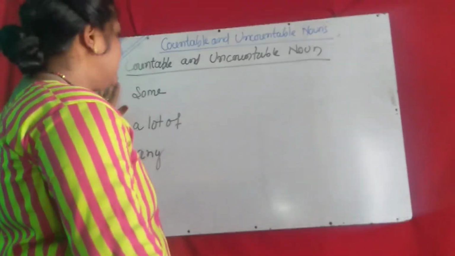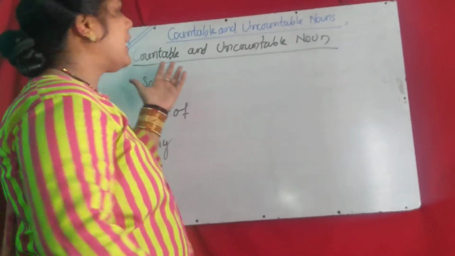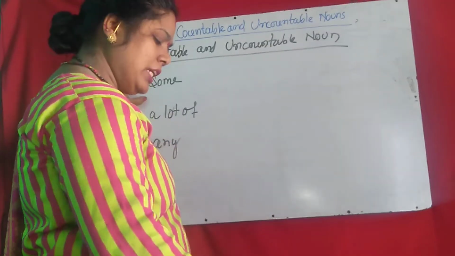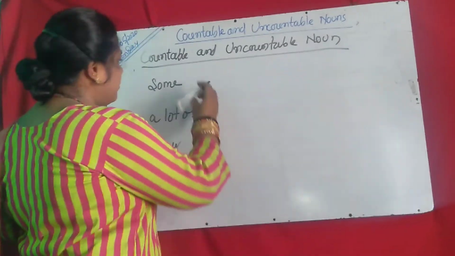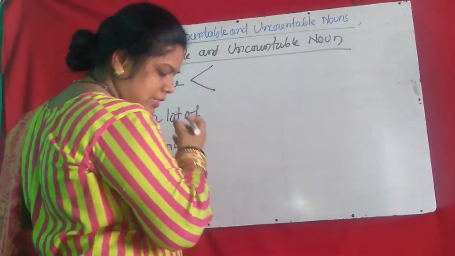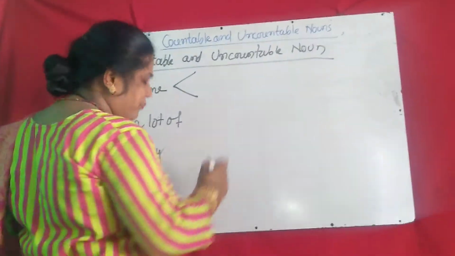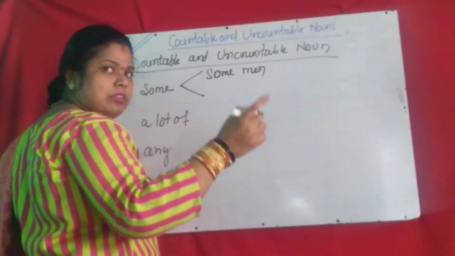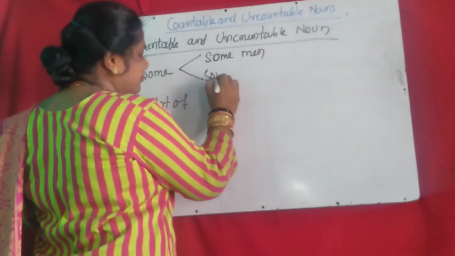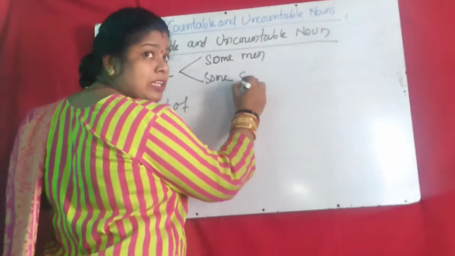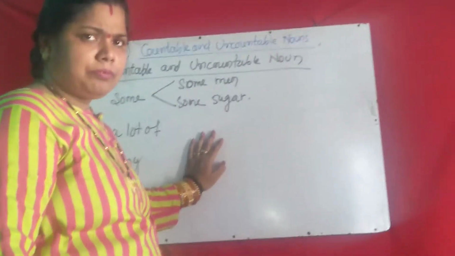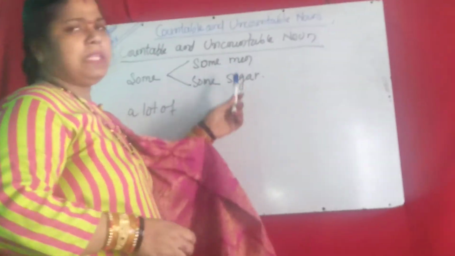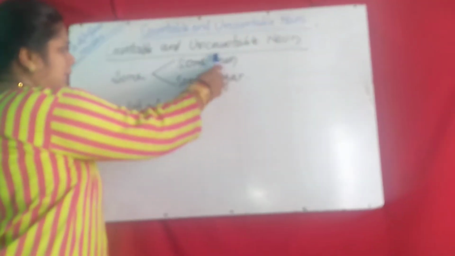Now we read about some rules that are the same for both countable and uncountable nouns. Here the word "some" can be used for both countable and uncountable nouns. Just like "some men" for a countable noun and "some sugar" for an uncountable noun.